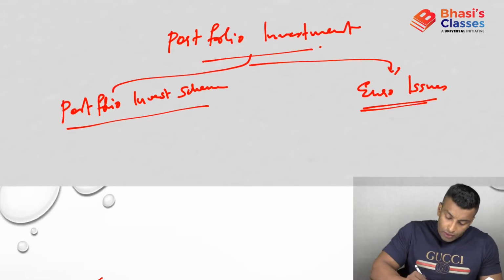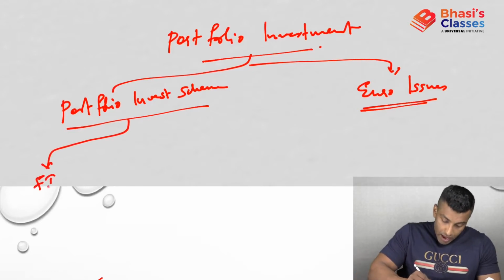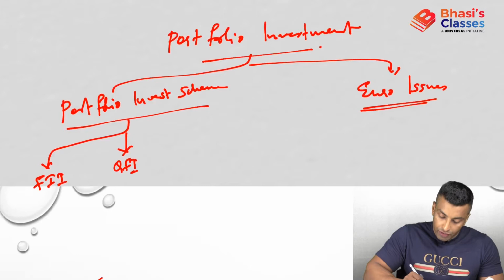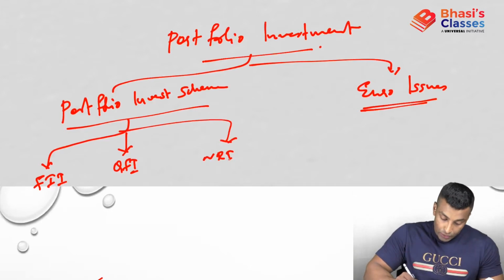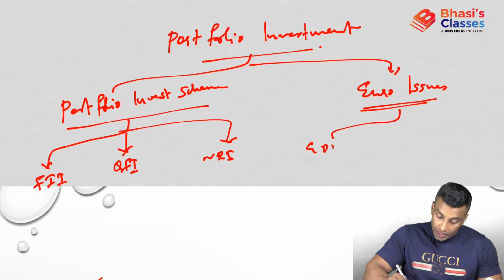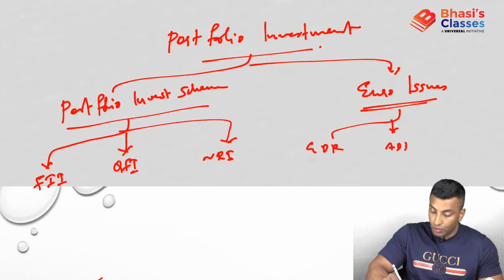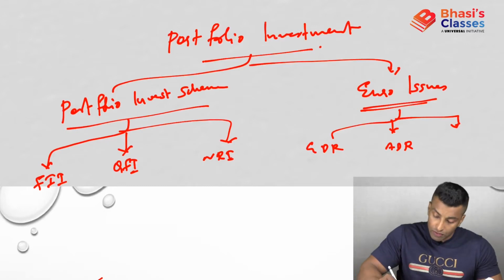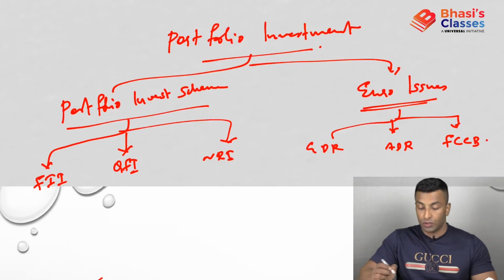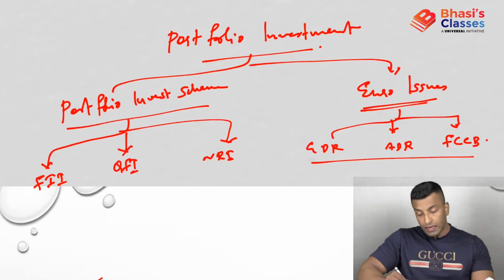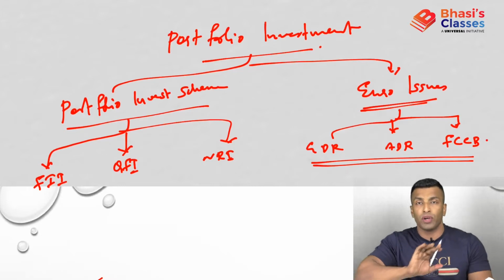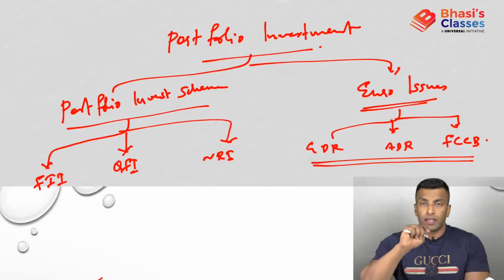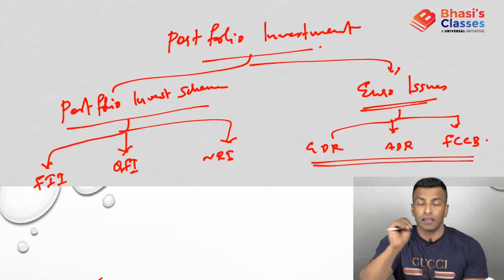But now let's look at what all things will come under this. Here FIIs will come, that is, foreign institutional investors. Then QFI, qualified foreign investor. Then you have NRIs. Under euro issues we'll be talking about GDR, ADR, that is global depository receipt and American depository receipt, and Indian depository receipt also we'll discuss along with this. We'll also discuss foreign currency convertible bonds. That is also a kind of portfolio investment, because Indian companies are going to get money. That is why it is also classified under portfolio investment. We'll discuss that in detail later.